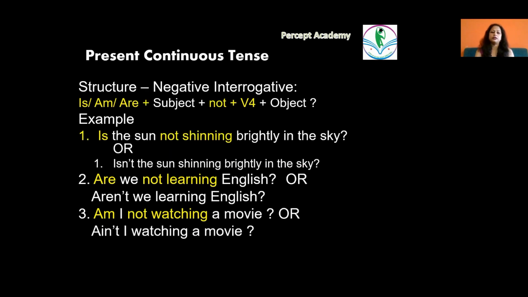The next one is present continuous tense in negative interrogative, where we can simply pick up the negative statement and interchange the position of is, am, are, or the auxiliary with the subject, and we get the negative interrogative statement. So, is the sun not shining brightly in the sky? Or isn't the sun shining brightly in the sky? We can also say, are we not learning English? Or aren't we learning English?